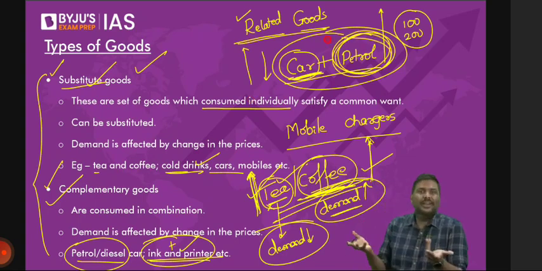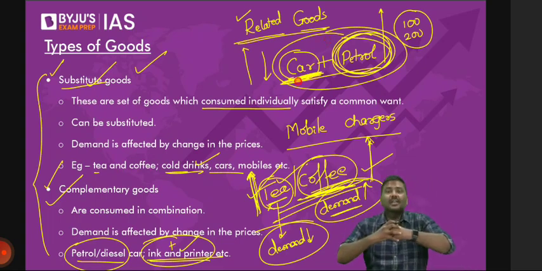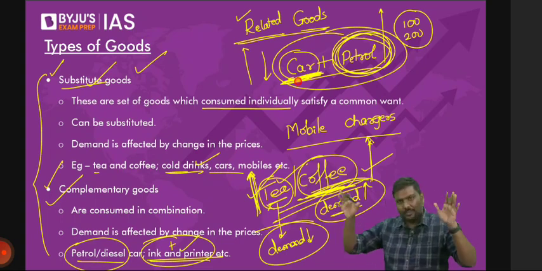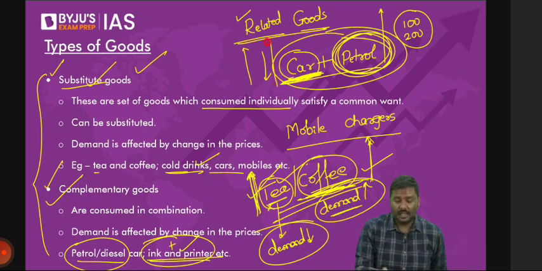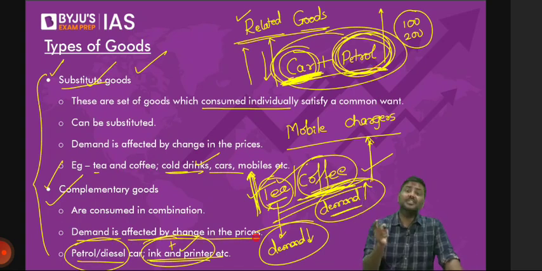So understand this. These are always consumed in combination. Whenever you're talking about a combination like this, if the price of one changes, the demand for the other will automatically change. In this example, if the demand for the car goes up, the demand for petrol will also keep on increasing. So demand is affected by change in the prices. Any difficulty? Please do let me know.